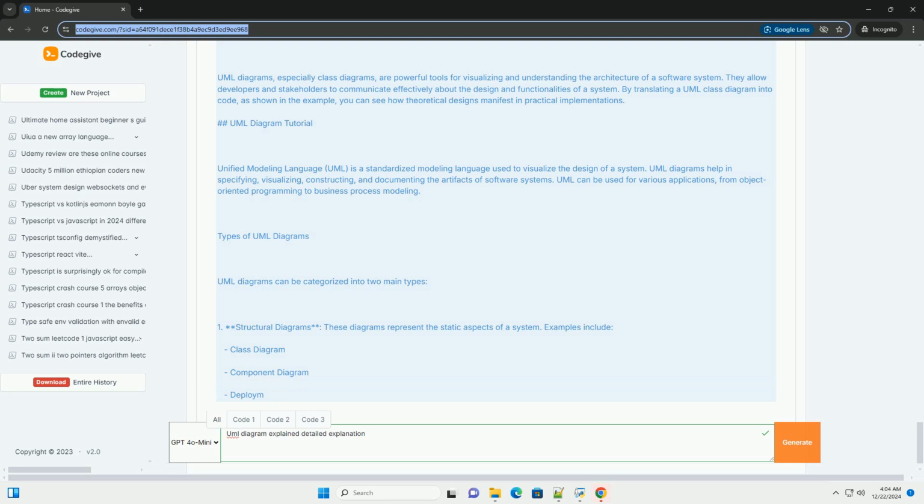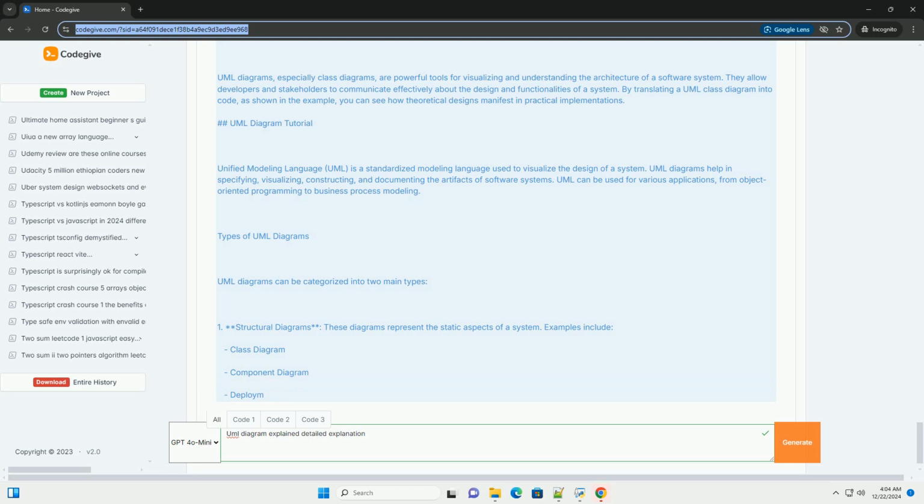4. Relationships. Association, a solid line connecting 2 classes, indicating a relationship. Inheritance, a solid line with a closed arrowhead, indicating that one class is a subclass of another. Aggregation, a solid line with a diamond at one end, indicating a whole-part relationship. Composition, a solid line with a filled diamond at one end, indicating a stronger whole-part relationship.